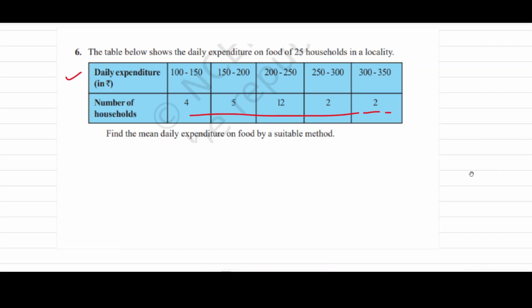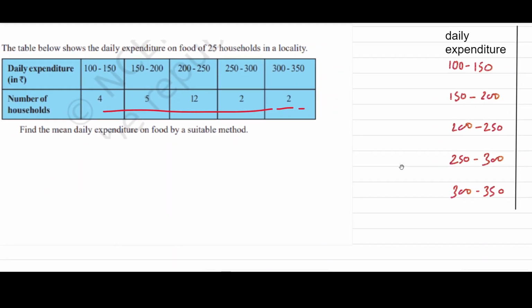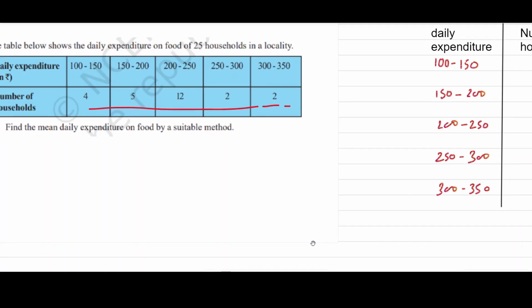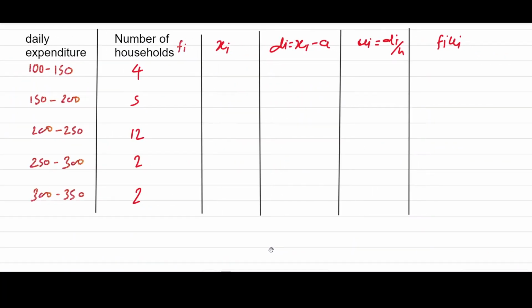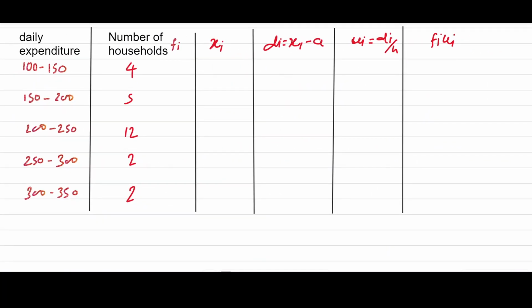Now move on and create a table for this. Here the daily expenditure is 100 to 150, 150 to 200, 200 to 250, 250 to 300, 300 to 350. Number of households fi, that is given. Now here xi and di, we will find out.